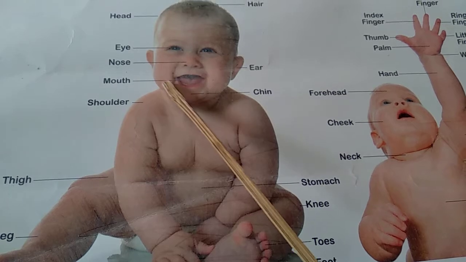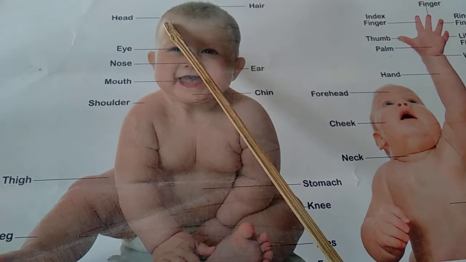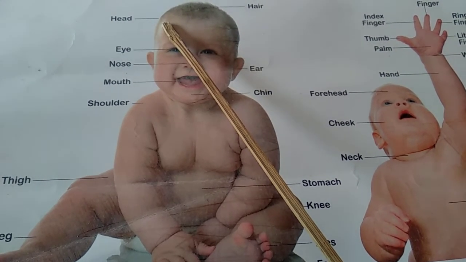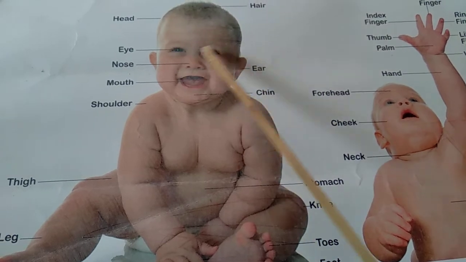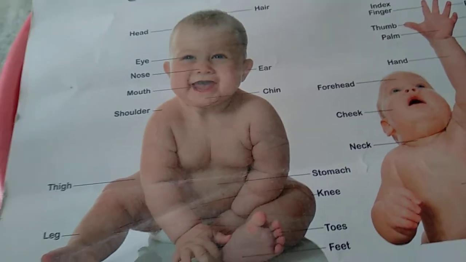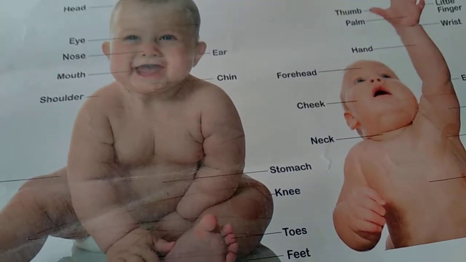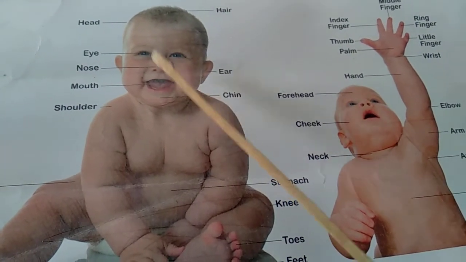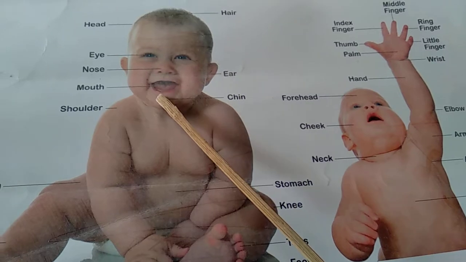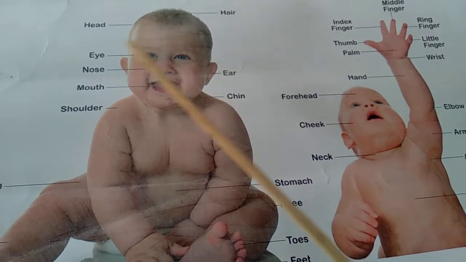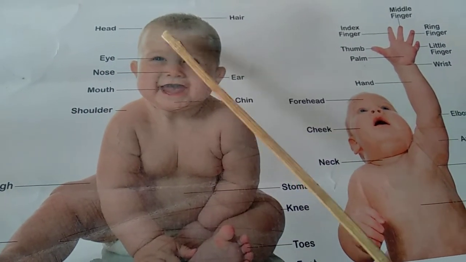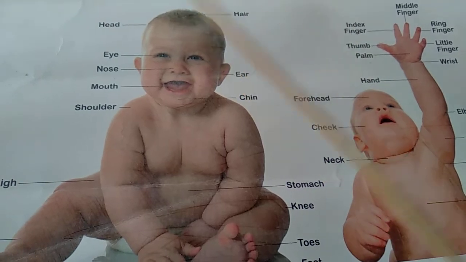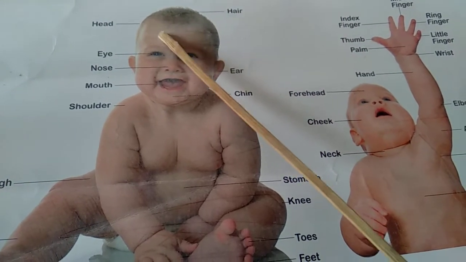So, these all are the parts of the face. What are the parts of the face, children? Eyes, nose, mouth, chin, ears, head and hair and forehead.